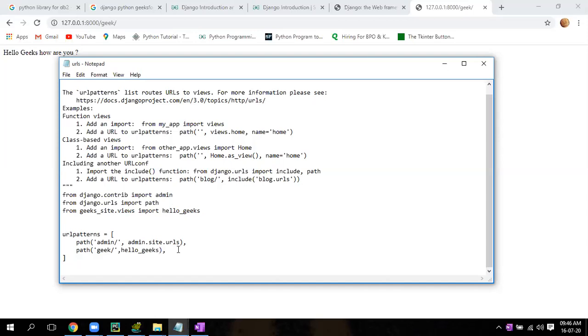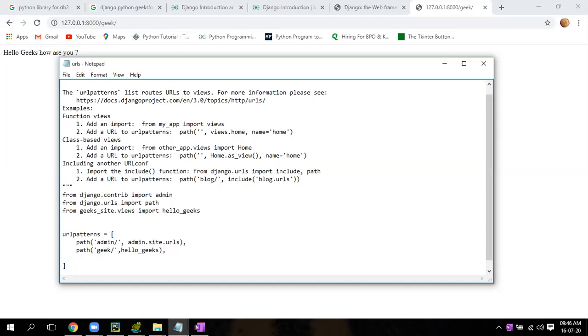Clear? Any doubt? No, sir. Okay. So like this, if you want one more page, just enter and give something slash, and whichever function you want to call, you can call it. Let me give one more.